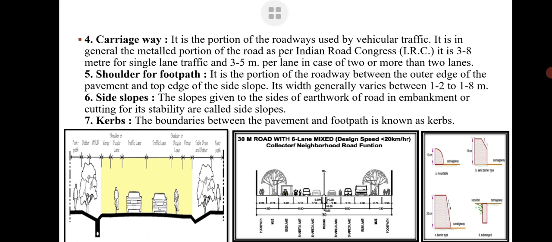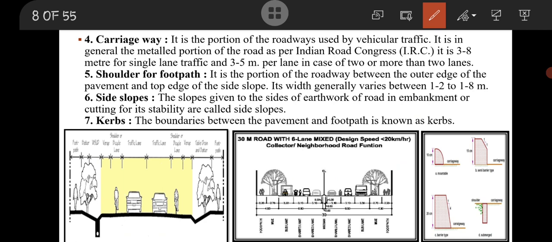As already discussed, carriageway is the width of road over which vehicles move, and as per IRC this width is minimum 3.75 meter for single lane road, and for multi lane road this width is 3.5 meter.